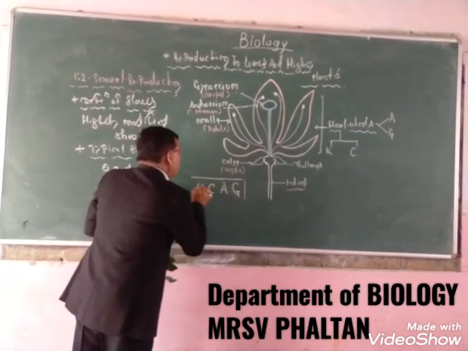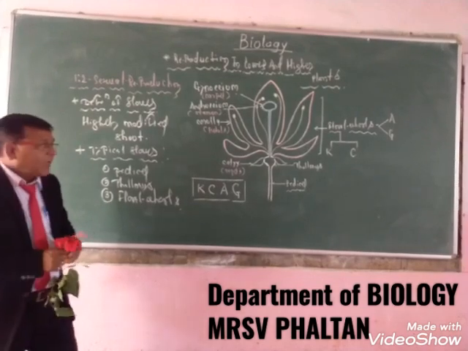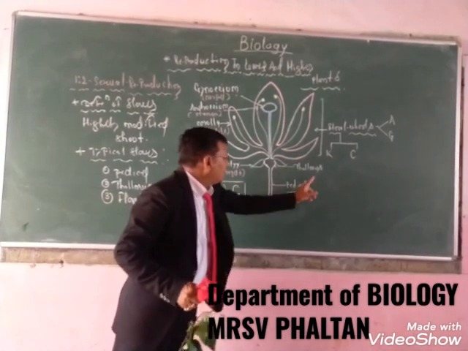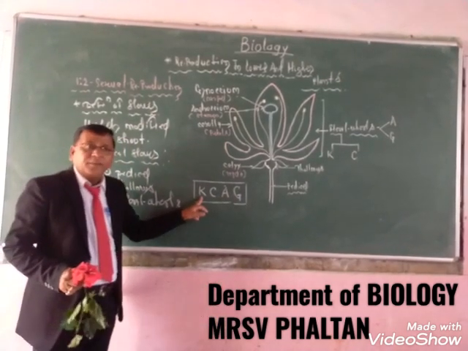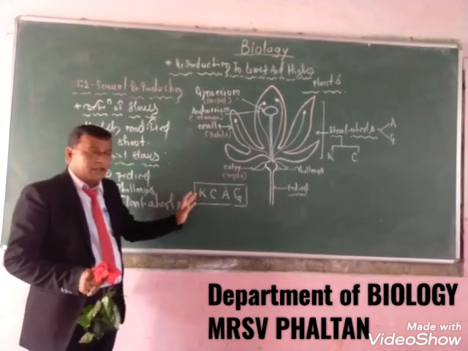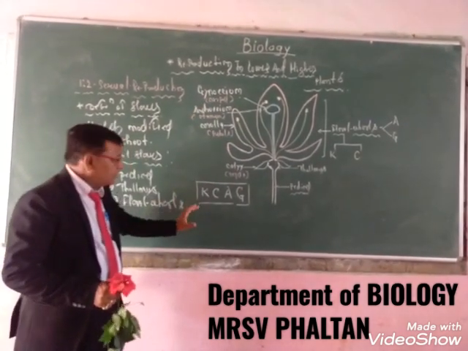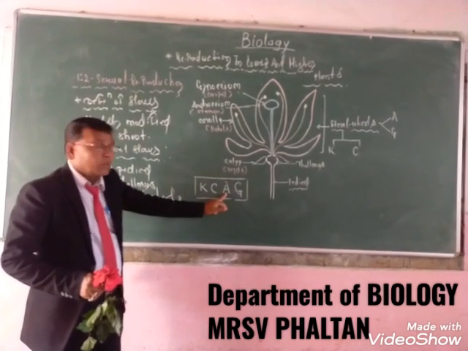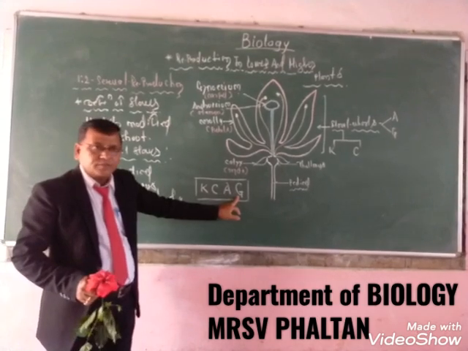These are to be remembered simply. The calyx is denoted by capital K, while corolla is denoted by capital C. The androecium is denoted by capital A, while gynoecium is denoted by capital G.